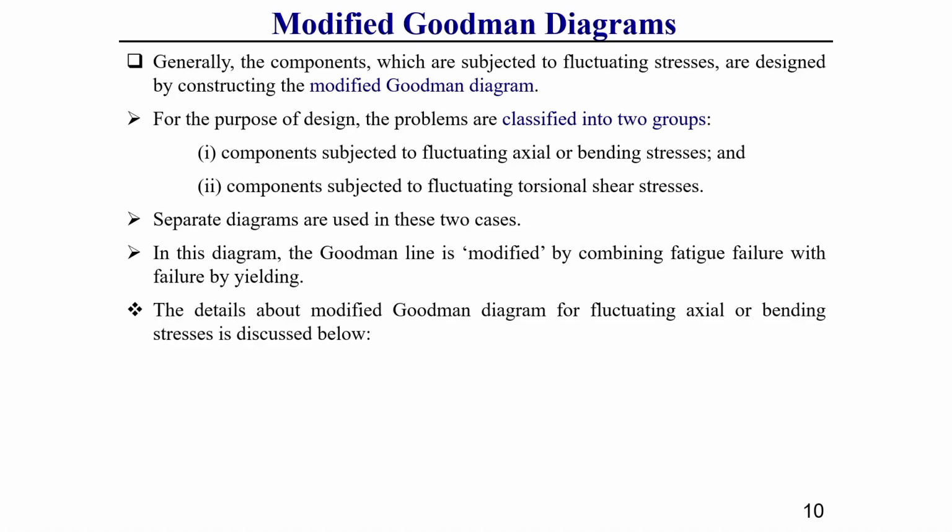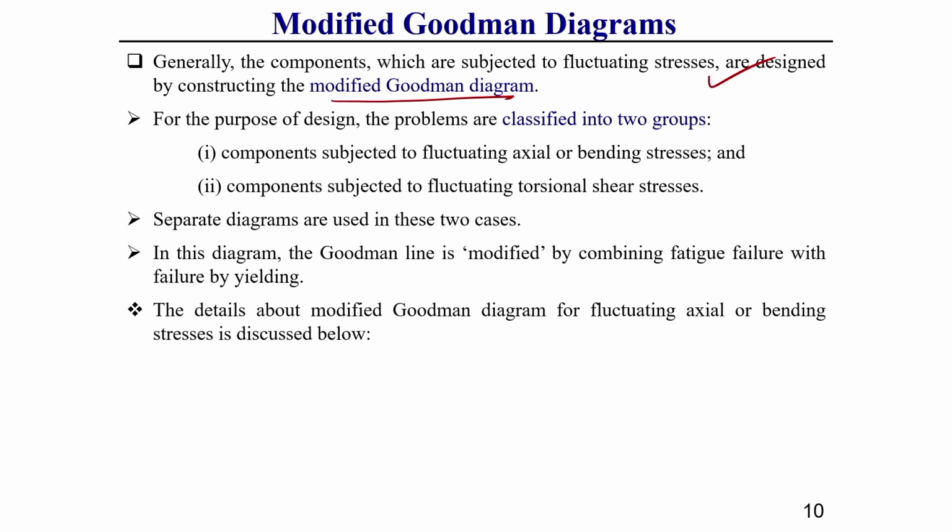So, how this modified Goodman diagram comes into the picture, that is what I am going to discuss now. Generally, components subjected to fluctuating types of stresses are designed by the modified Goodman diagram, because the Goodman diagram is already very popular, but to incorporate the effect of yielding, the Goodman diagram is modified. For this reason the modified Goodman diagram is used.